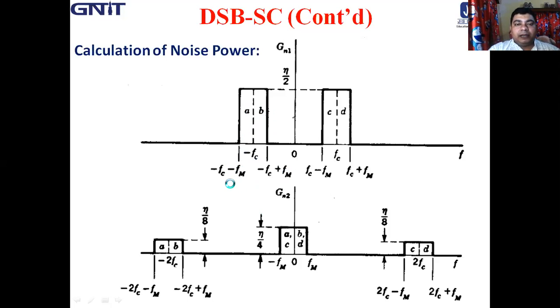So this part is minus fm to plus fm. So again eta by 8 is added. First eta by 8 due to CD, and again eta by 8 added due to AB. So ultimately in this region the noise is eta by 4.